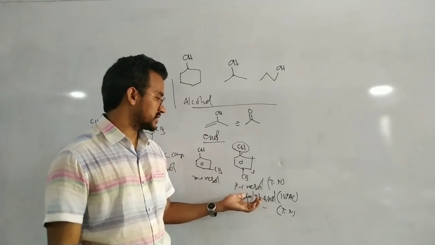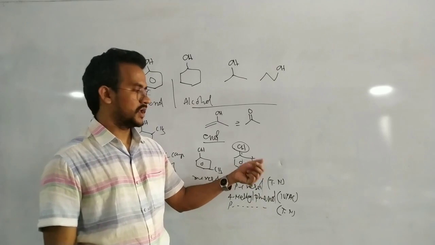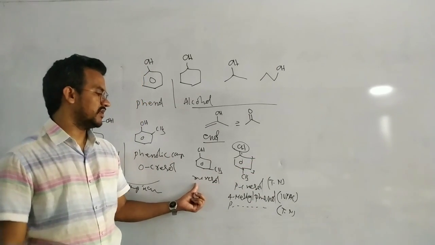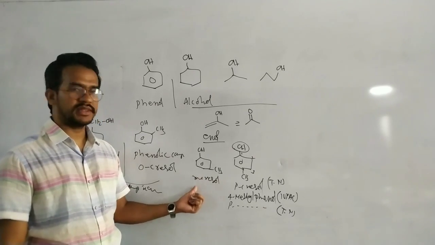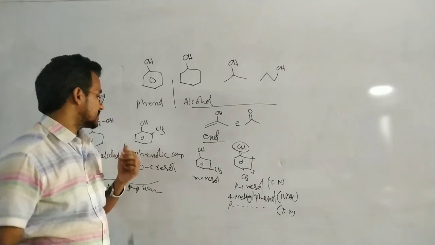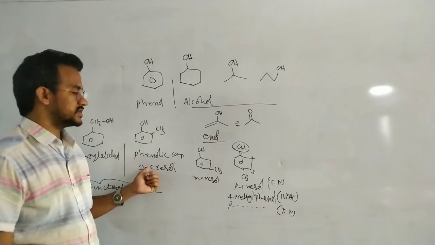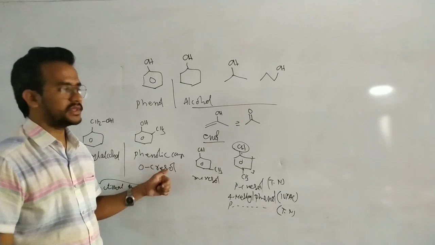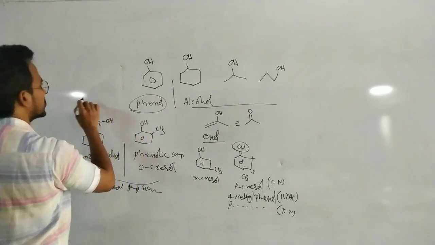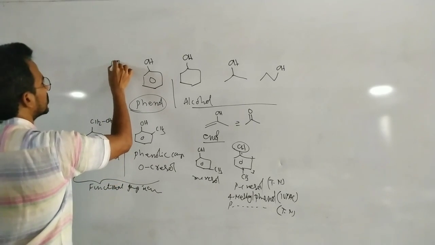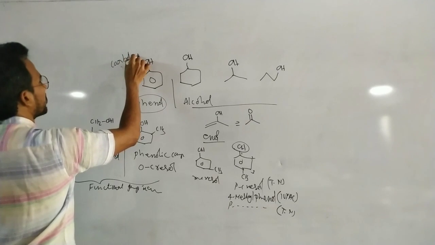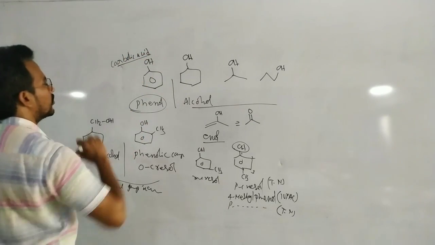This type of example we also discussed in alkyl halides. This is metacresol, or 3-methylphenol, or metamethylphenol. 3-methylphenol is the IUPAC name. Next, this is orthocresol, that means 2-methylphenol or orthomethylphenol. Now this phenol compound is also known as carbolic acid.